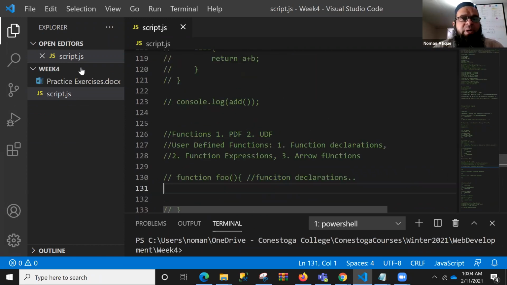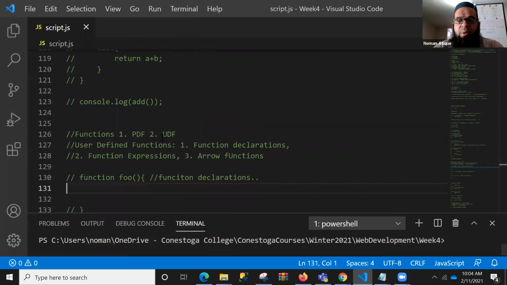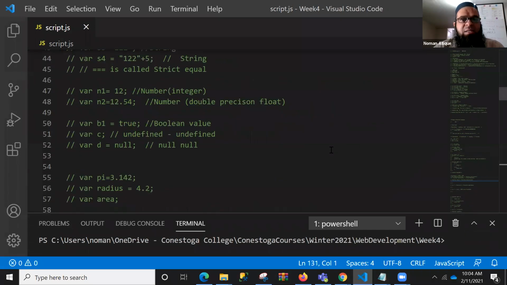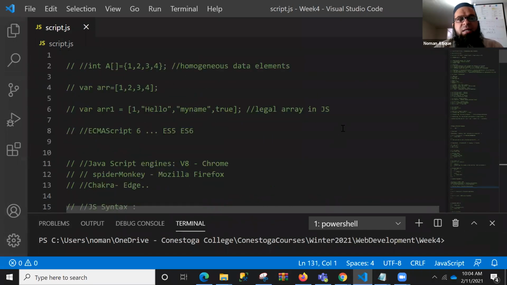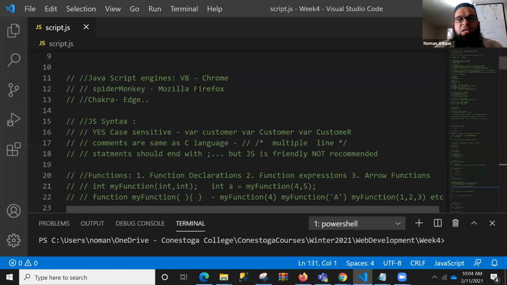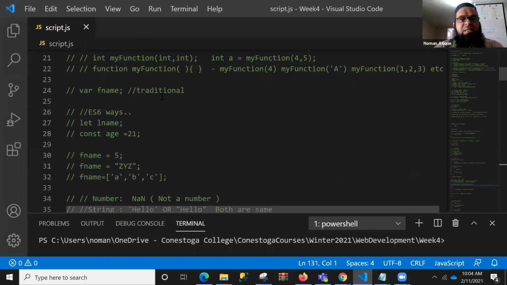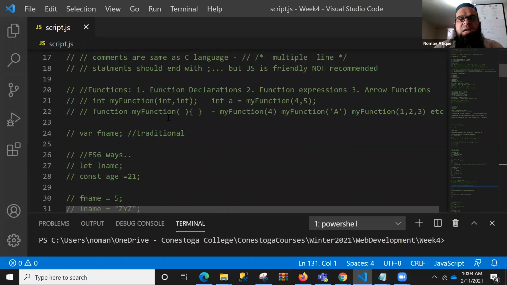So this is the document that you see over here, and you remember that we talked about this is one document that you will be needing. That is the script that we started in the last class. You see that we started from the concepts of ECMAScript, ES6, JavaScript engines. We talked about V8 and all those things. We talked about syntax, that it's case sensitive. We talked about the functions, and I said there are three types of function: declarations, expressions, and arrow functions.